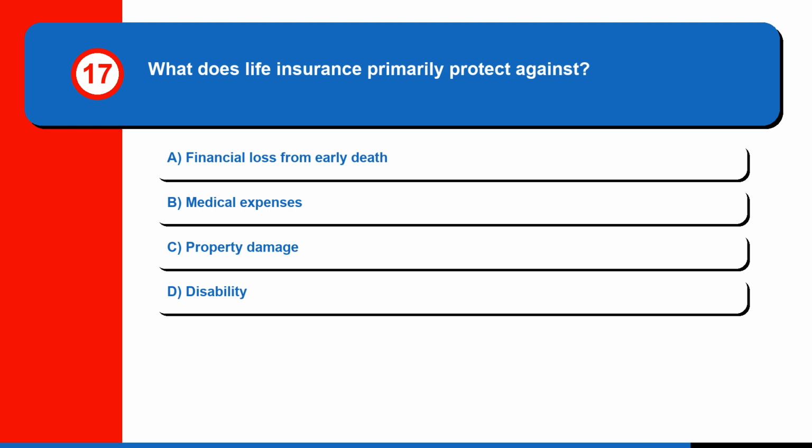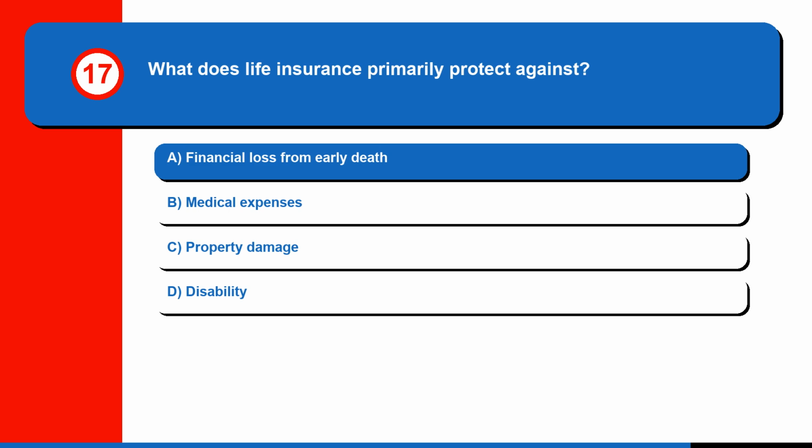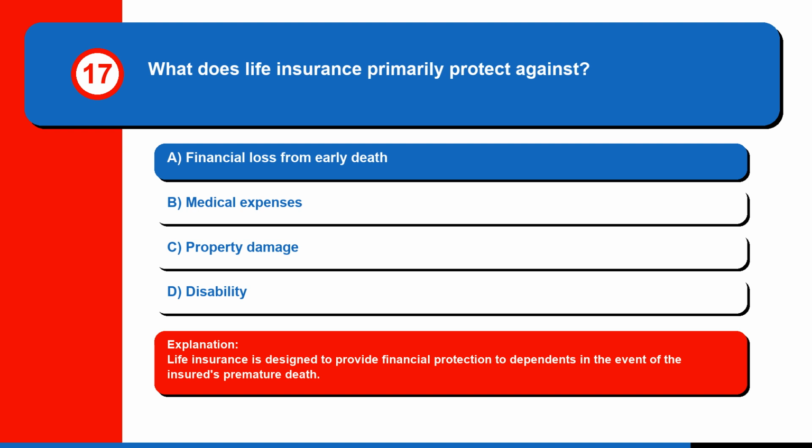Question 17. What does life insurance primarily protect against? A. Financial loss from early death, B. Medical expenses, C. Property damage, or D. Disability? The correct answer is A. Financial loss from early death. Life insurance is designed to provide financial protection to dependents in the event of the insured's premature death.